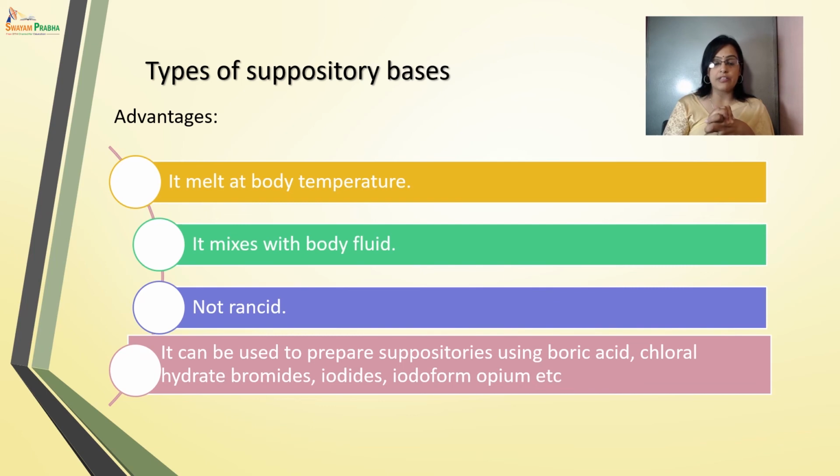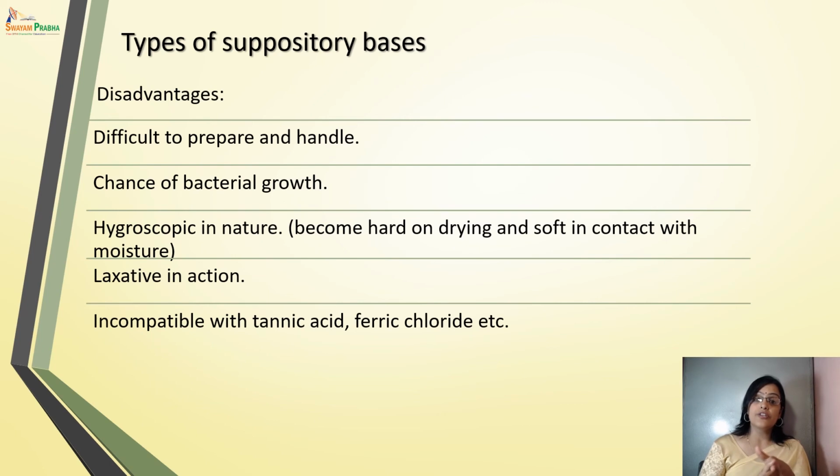Advantages associated with this suppository base: the glycerogelatin suppository base melts at body temperature, and of course it mixes with the body fluid. It does not become rancid, and it can be used to prepare suppositories containing boric acid, chloral hydrate, bromide, iodide, iodoform, and opium. So these are the advantages.